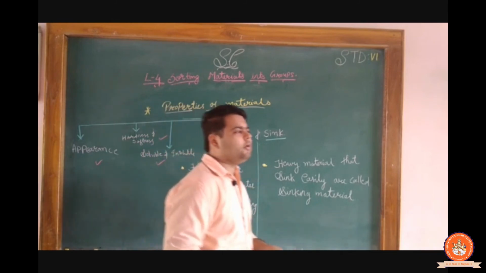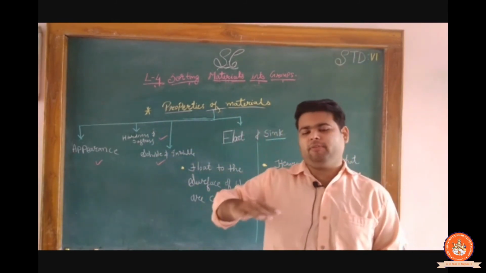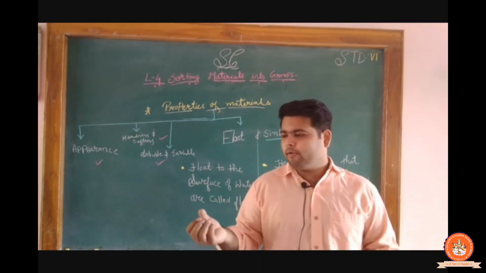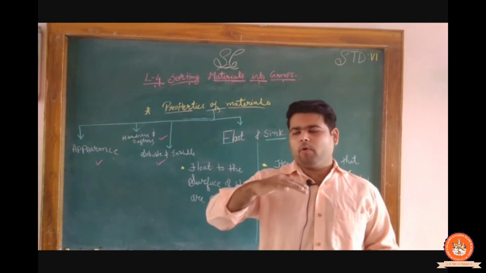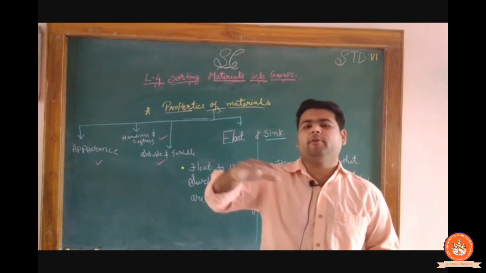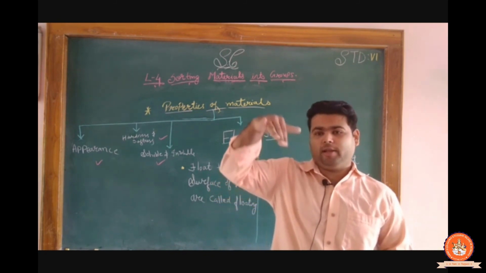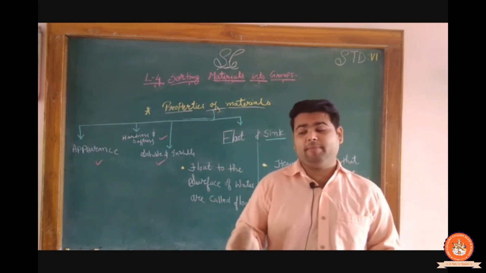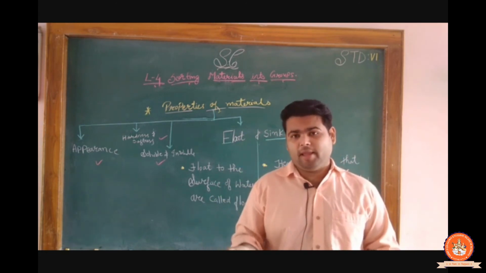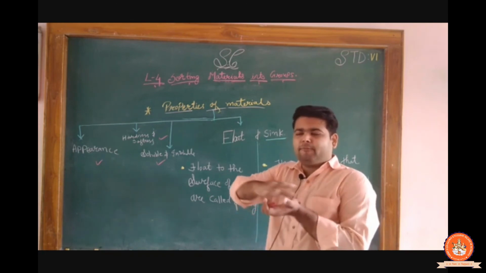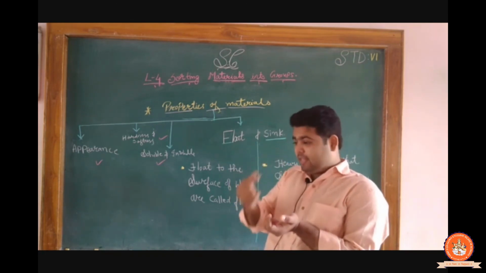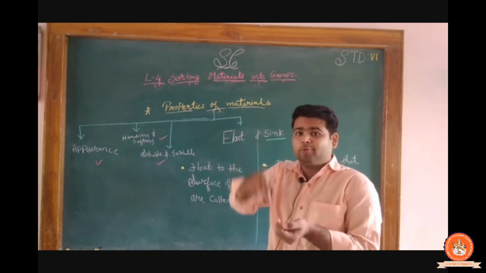What is float? Float is simply floating on the surface. If we throw wood on the water, it floats on the water. Upper side में float करेगा, अंदर डूबेगा नहीं. But at the same time, if you throw a nail, it just breaks the surface layer of the water. वो हमें दिखती नहीं है, लेकिन वो layer को क्या करता है, तोड़ देता है.